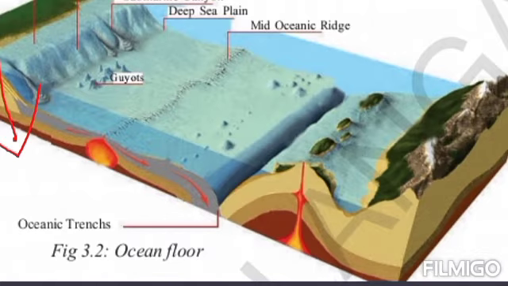And next one is continental slope. What is meant by continental slope? It is formed due to erosion. Here, erosion means that water and wind have a great power to carry soils and rocks from one place to another place.